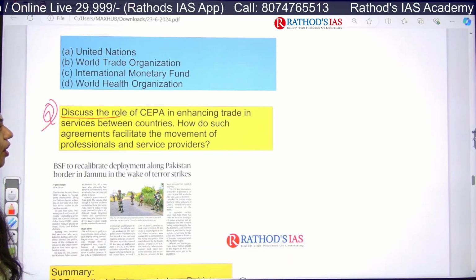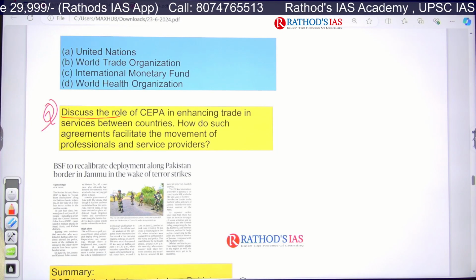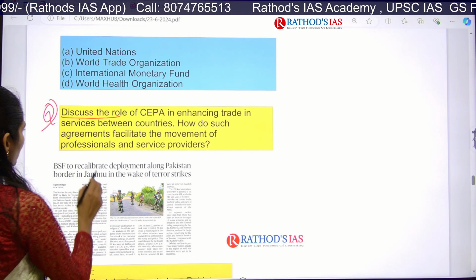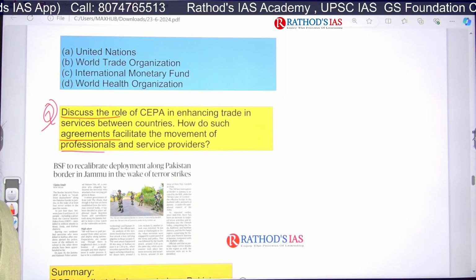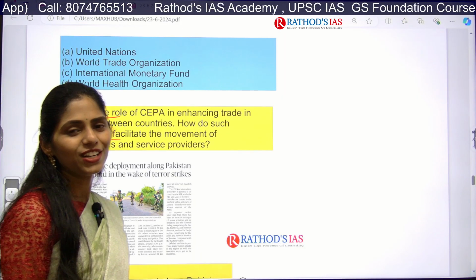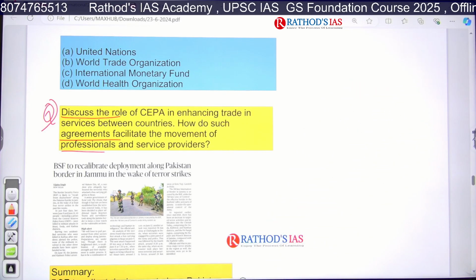Discuss the role of SEPA in enhancing trade and services between countries. How do such agreements facilitate the movement of professionals and service providers? So try to write an answer for this question. The word limit is 150 words.